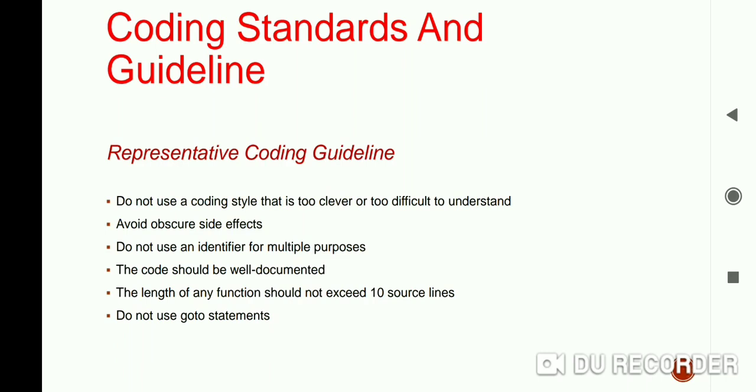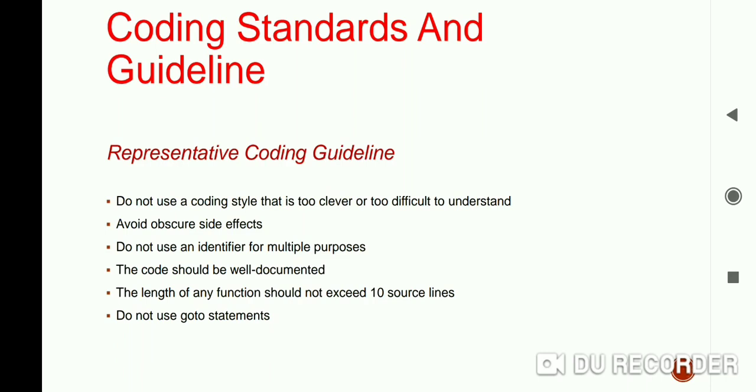Now the representative coding guidelines. Which coding guidelines you should follow? The first one is do not use a coding style that is too clever or too difficult to understand. Okay, it means because the clever coding can obscure meaning of the code and hamper the understanding. Code should be easily understandable. The complex code makes maintenance and debugging difficult and very expensive.